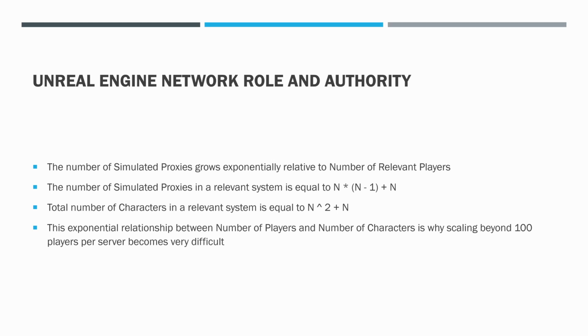The total number of characters in a relevant system is equal to n squared plus n. This exponential relationship between number of players and number of characters is why scaling beyond 100 players per server becomes very difficult. It's why reaching 100 players in itself is difficult. Let's take a look at the graph so that we can see this relationship.